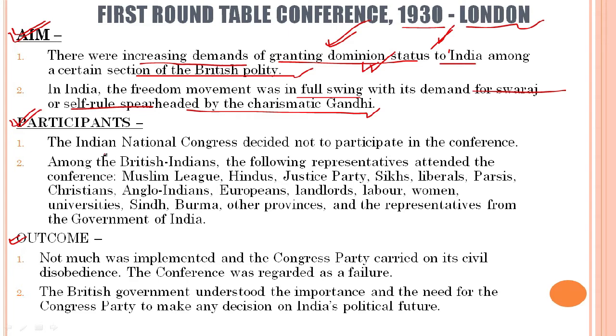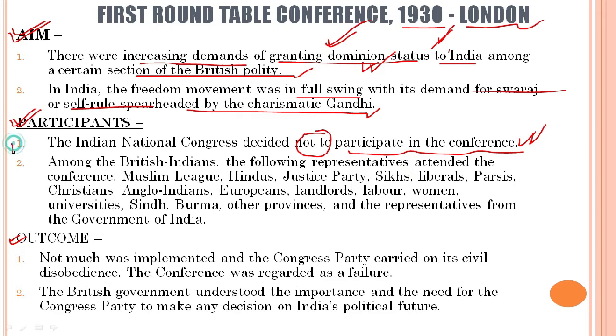Now let us see who participated in the first Round Table Conference and how significant it was. We see that the Indian National Congress decided not to participate. See students, who participated is very important, but who chose not to participate is equally important in the context of round table conferences.